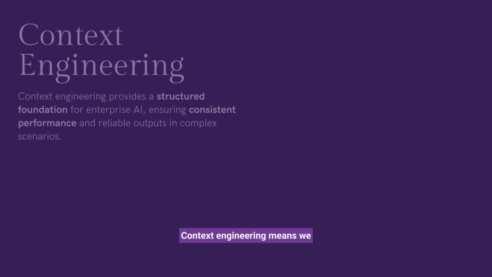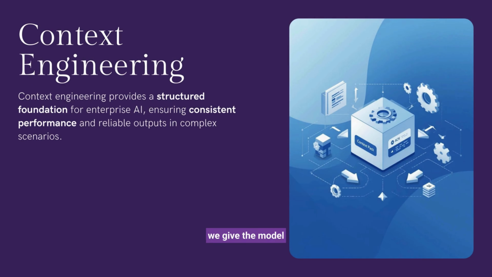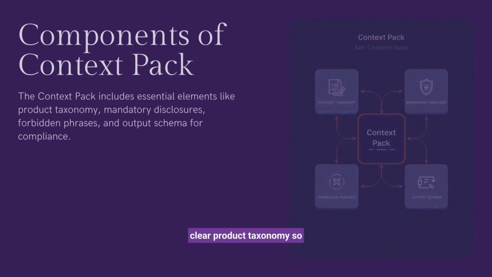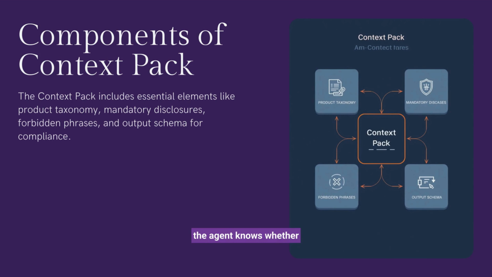Context engineering means we don't rely on hope. We give the model a context pack, a structured, repeatable source of truth that tells the model how to think. That context pack includes clear product taxonomy, so the agent knows whether it's dealing with a credit card, a loan, a ULIP, or a health policy.